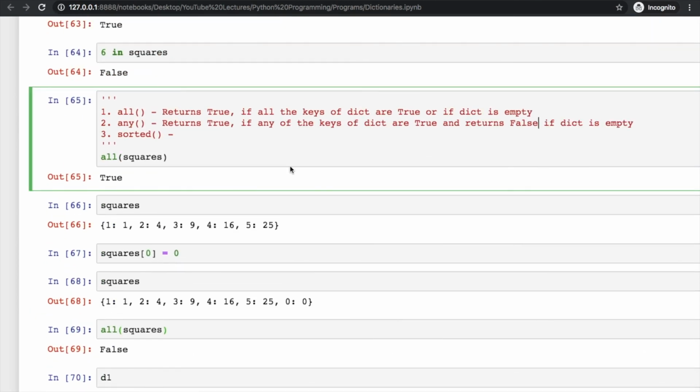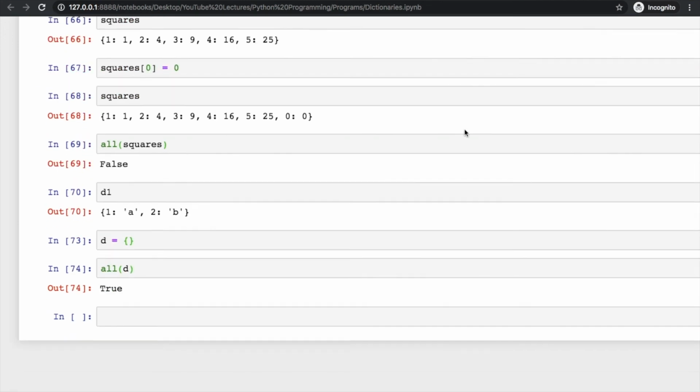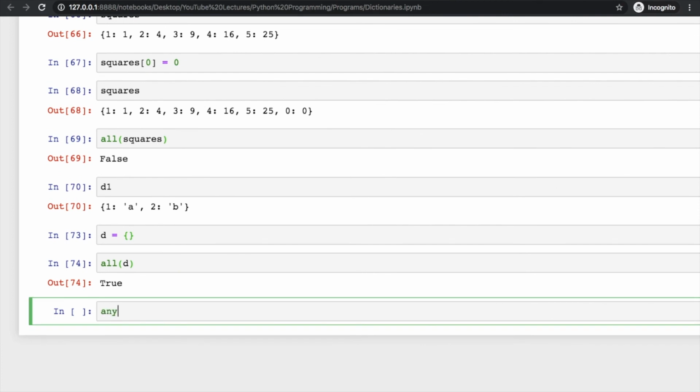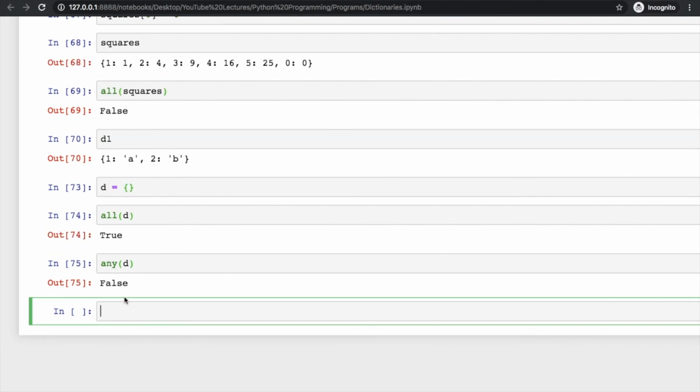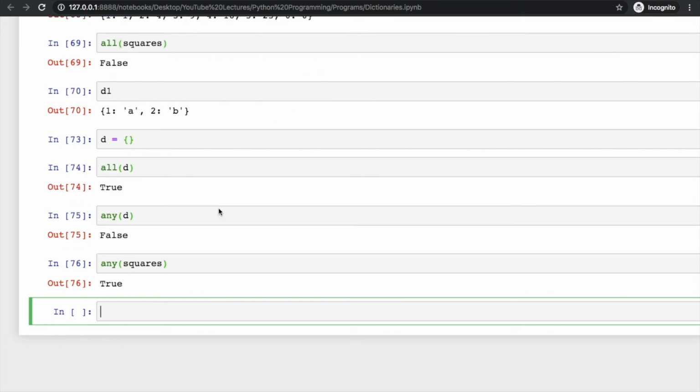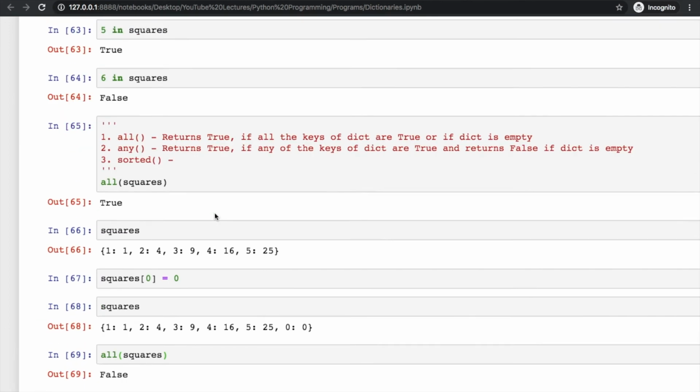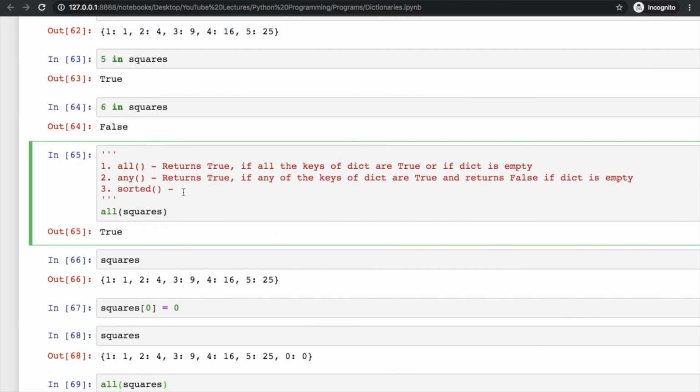Then there is another function, any. So what does this any function do? It will return true if any of the keys of the dictionary are true or returns false if the dictionary is empty. So let us try to apply the any function on this D, and this is false because the dictionary is empty, right? Now try to apply this any function on squares. Although this value is 0, still it will give us true. Clear?